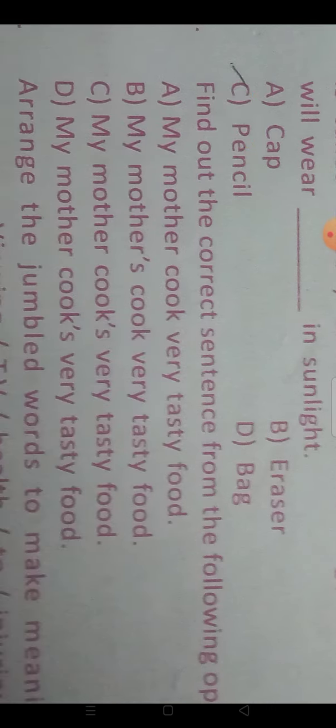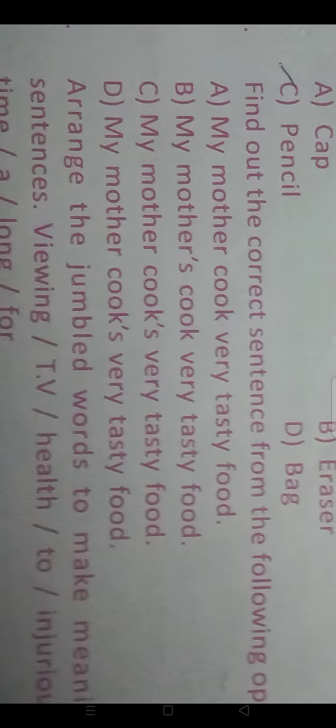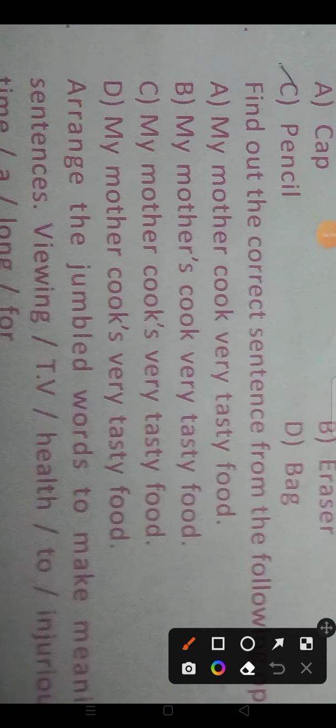Find out the correct sentence for the following options. My mother cooked very tasty food. My mother is third person, so it should be cooks. So it is wrong. My mother's cook. Here no apostrophe s. It is also not cook, cooks. It is also wrong. My mother cooks very tasty food. Here it is not apostrophe s, only s. No need of apostrophe. So it is also wrong. My mother cooks very tasty food.